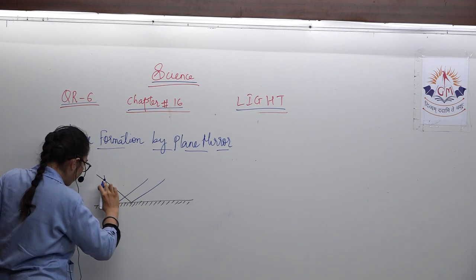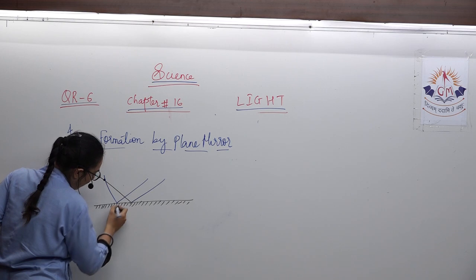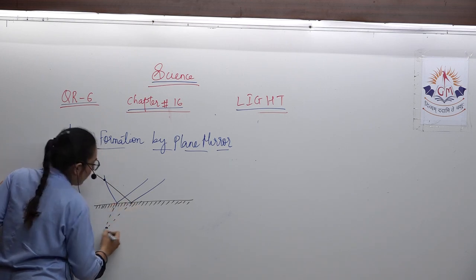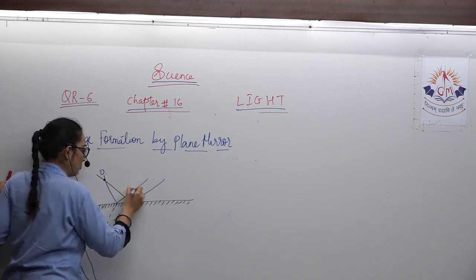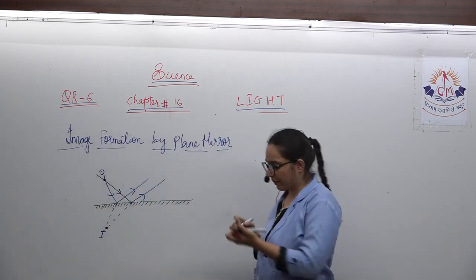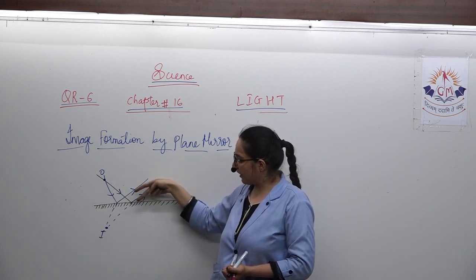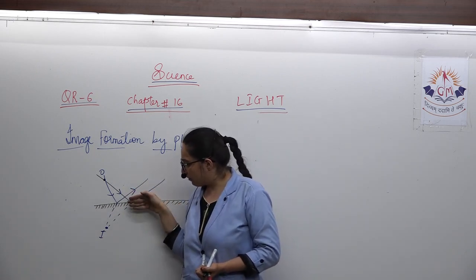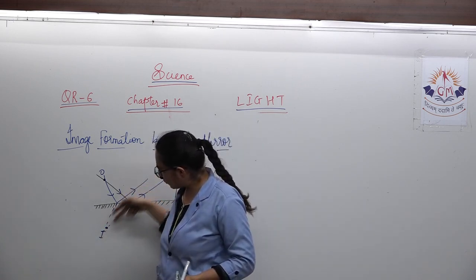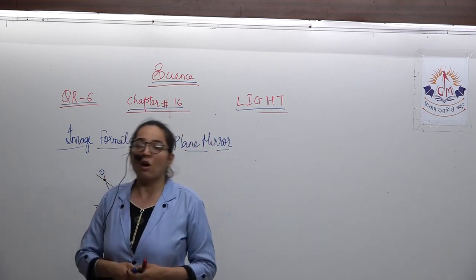almost at this much distance, the same line. Here is the image I obtained, here is the object. Okay, so here you can see that light rays incident, it gets reflected, and we extend them back. On extending them back straight, you get the image of this particular object. This is how image formation of a dot takes place.